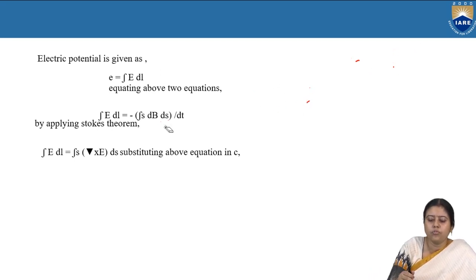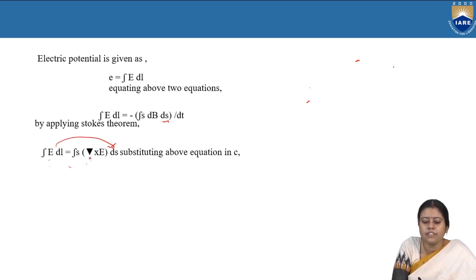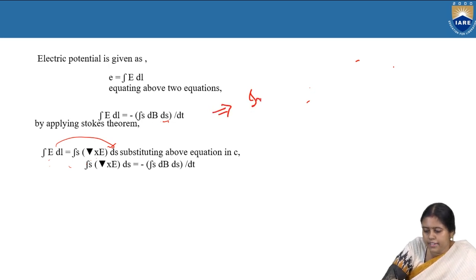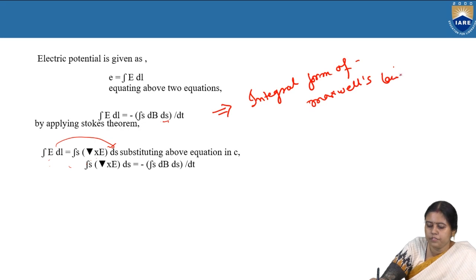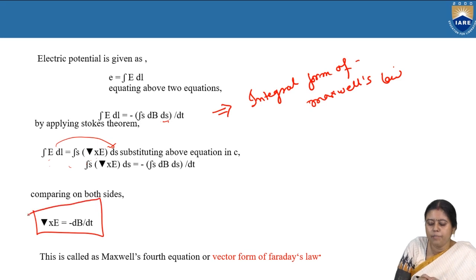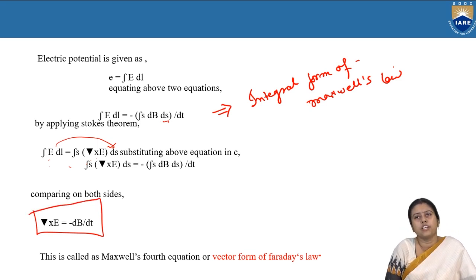If we equate the two equations, we get the integration of E dl is equal to minus the surface integral of dB by dt dot ds. This is the integral form of Maxwell's law. Again using the Stokes theorem, the line integral becomes the surface integral of grad cross E. So we get grad cross E is equal to minus dB by dt. This is Maxwell's fourth equation, or the vector form of Faraday's law.